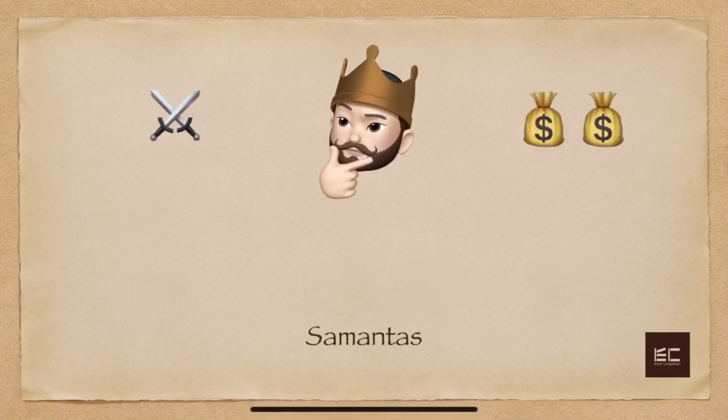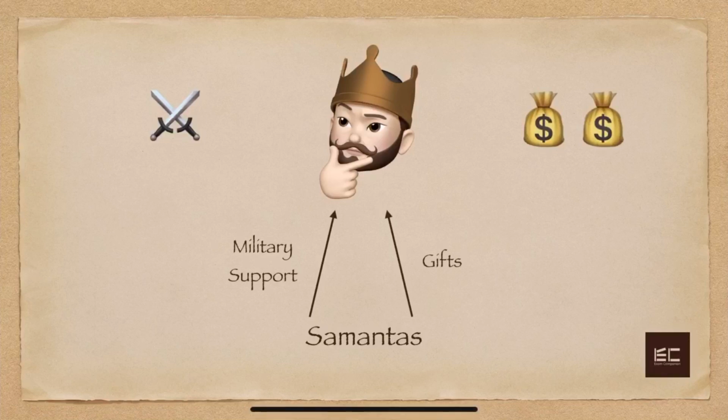So these people were called Samantas. Who were Samantas? They were big landlords or warrior chiefs, because landlords have money and warriors can provide military support. So, Samantas were big landlords or military chiefs who used to provide kings with military support and money. They used to give money or gifts and military support to the kings.